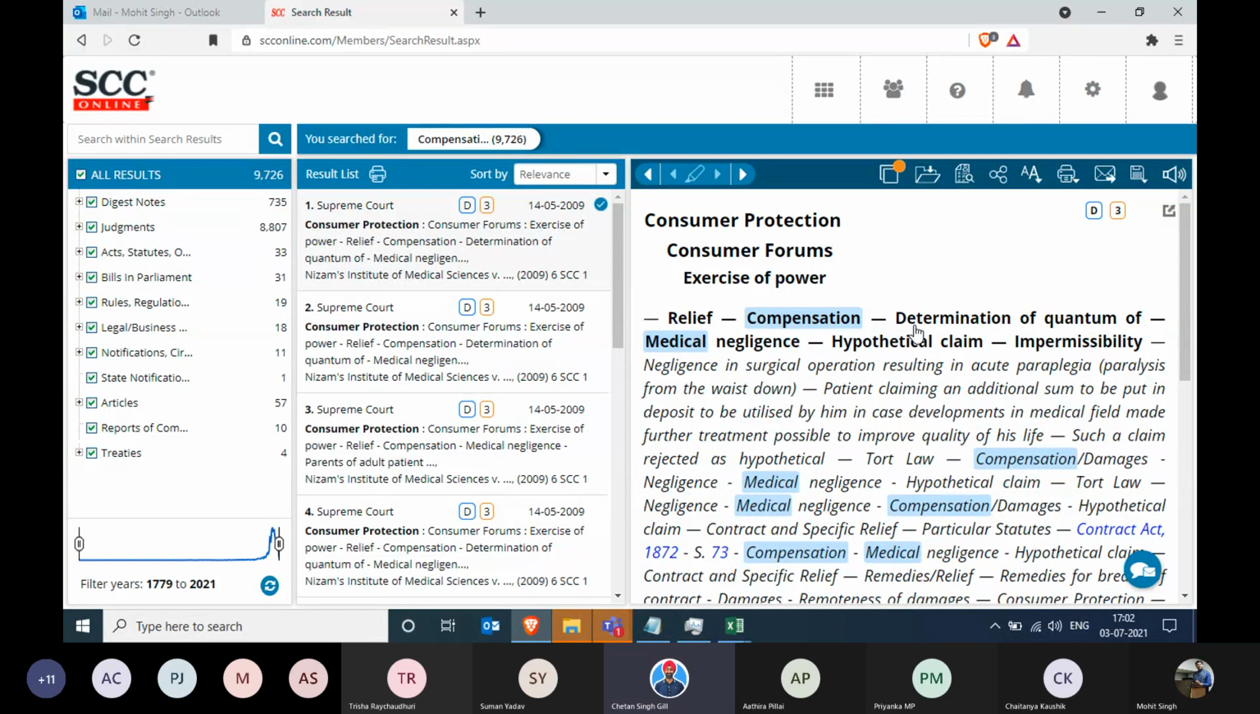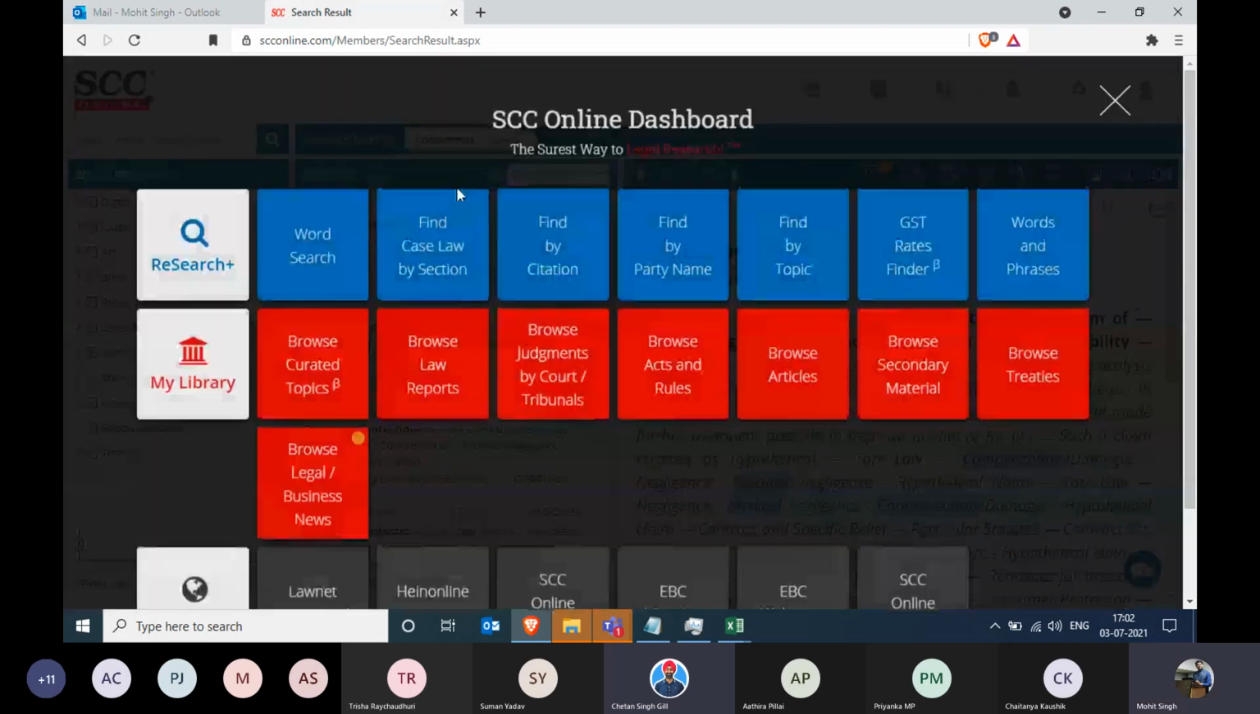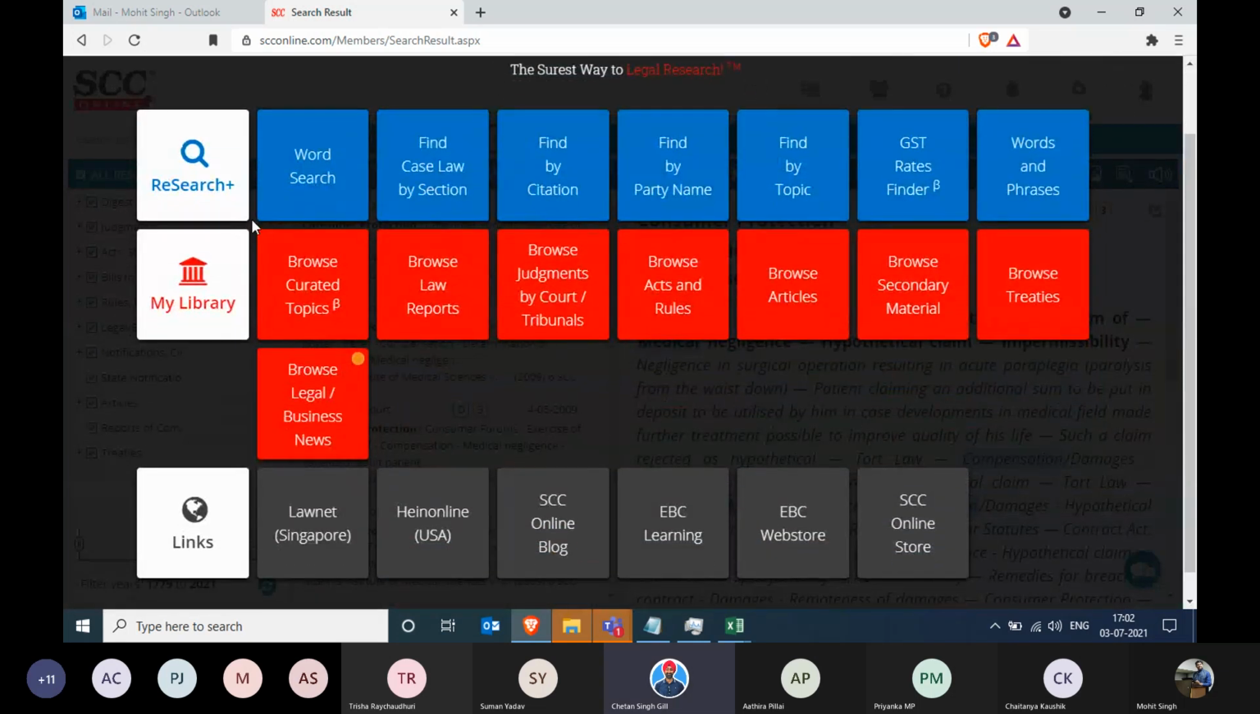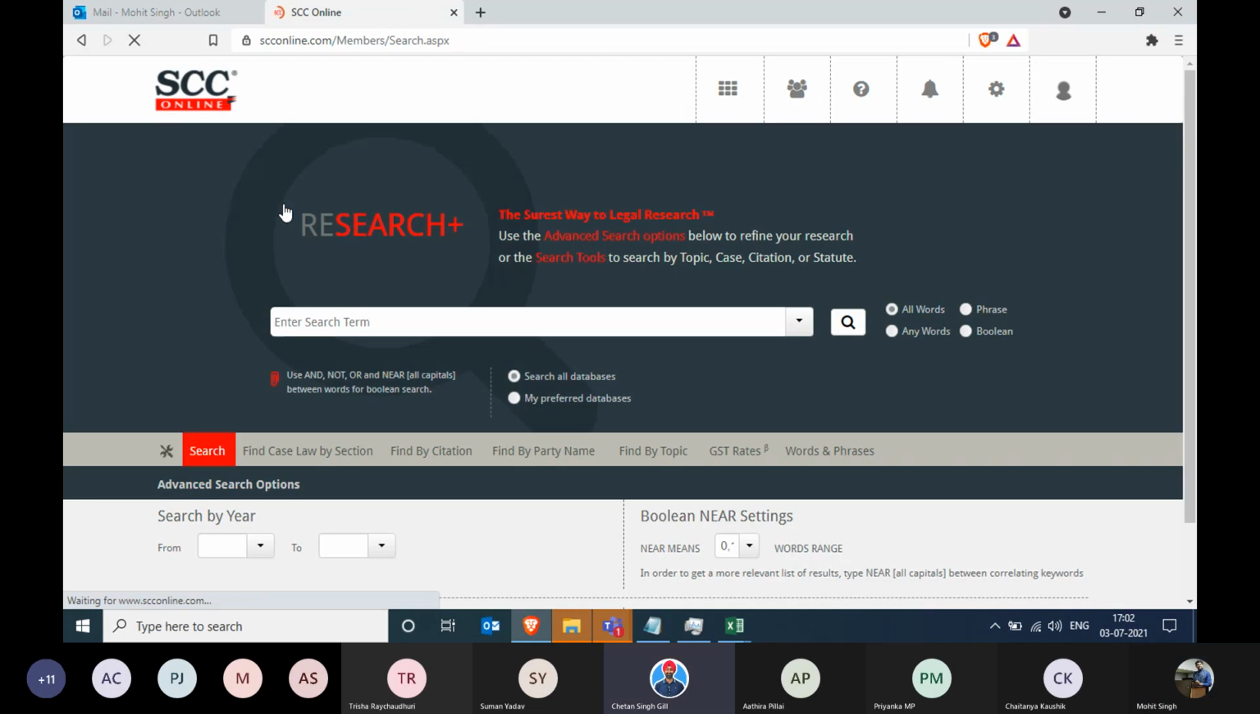Now, talking about new features, I think Mohit, let's go back. We'll show one or two more features, and then we get into the browse part and all. Just go to word search. What else can we do in this? I'm talking about the new features. Near we have known. Mohit, just pick up the same search that we've done for compensation from your drop down.